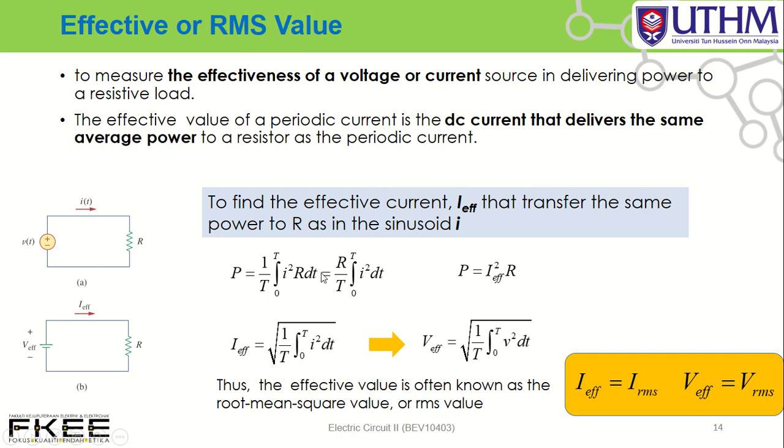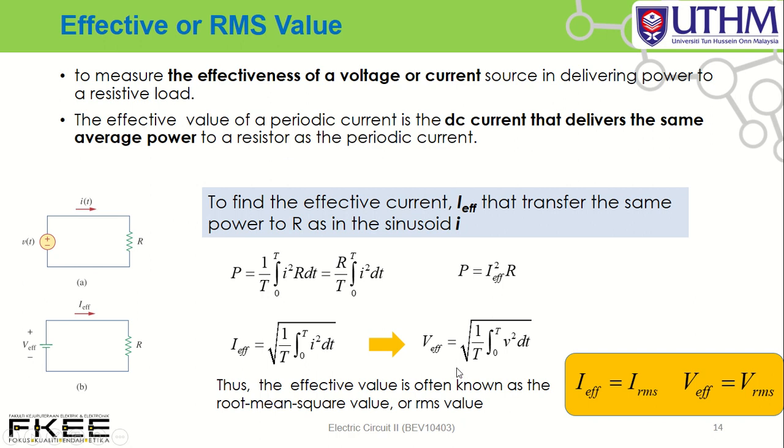By solving this equation, you get I effective equal to the square root of 1 over T, integrate 0 to T of i squared dt. Because this P equals this P, I equals square root of 1 over T, integrate 0 to T of i squared with respect to dt.